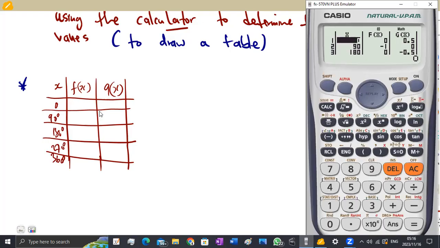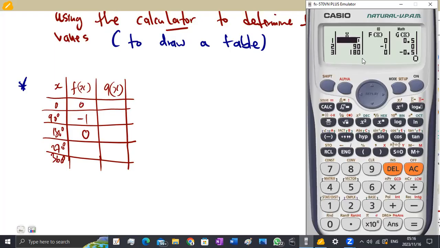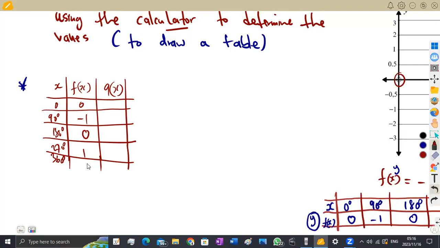We are having a 0 there on f of x, all right? Minus 1 is 0, and so on. This one, 180, it's a 0 there. Go down to 270, which is a 1. 360, which is a 0, so that's 1 and a 0. The same thing on g of x.